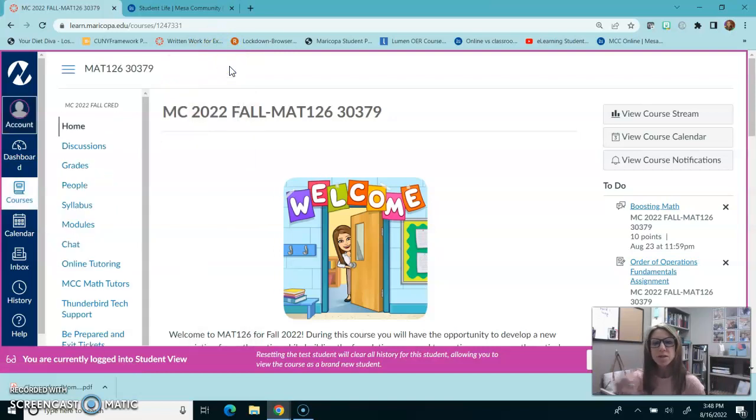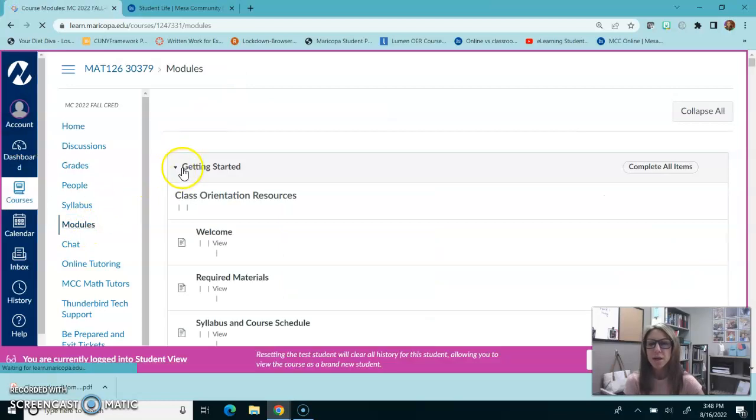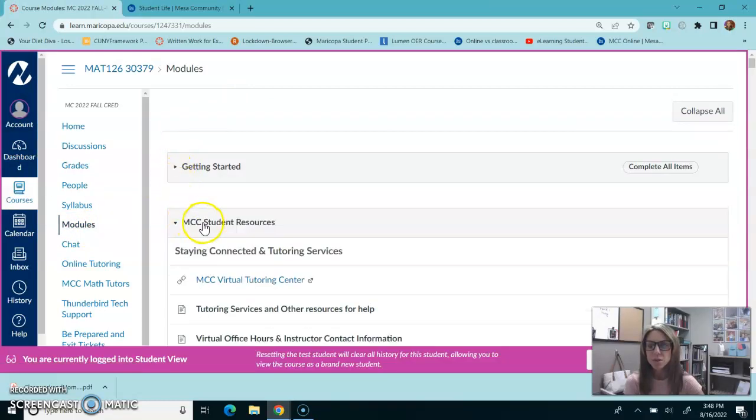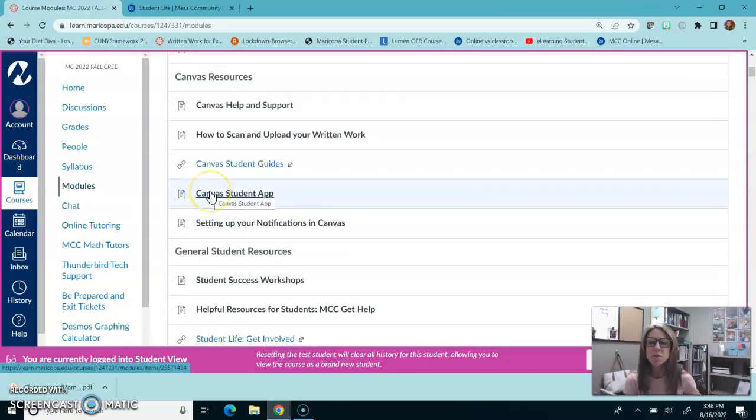So if you want a more in-depth instruction on how to do that, go into modules, and you're going to go into MCC Student Resources under Canvas Resources. First thing you need to do is download the Canvas Student app if you don't already have it on your mobile device. There's an app for Apple phones, and then there's also one for Android devices.